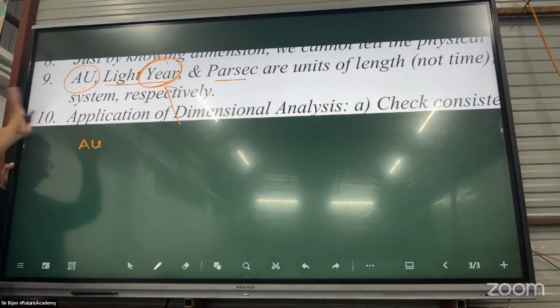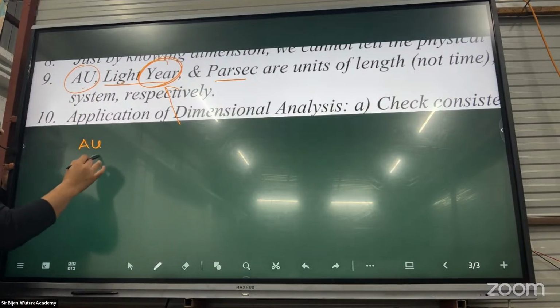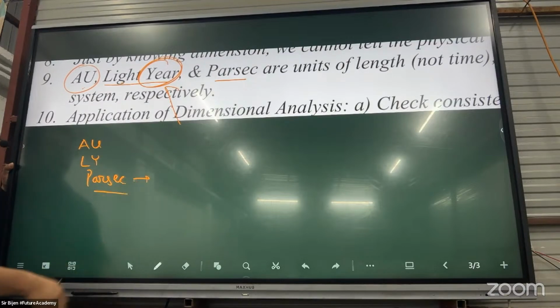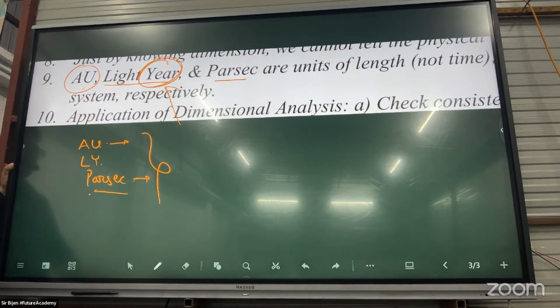The order in astronomical unit, light year and parsec: which is largest? Parsec is the largest unit, light year is next, and the smallest is astronomical unit. Clear? Let's start from this question, the common exam question.